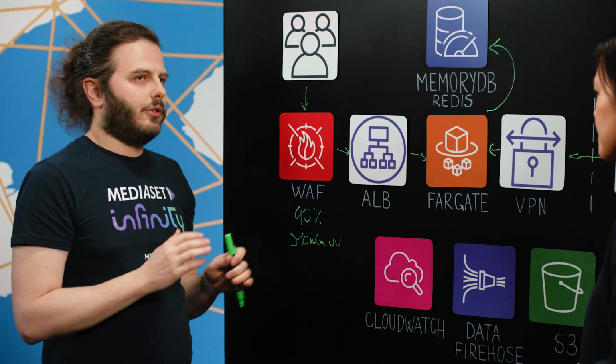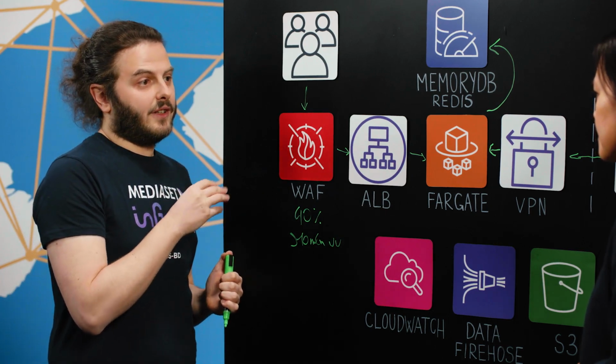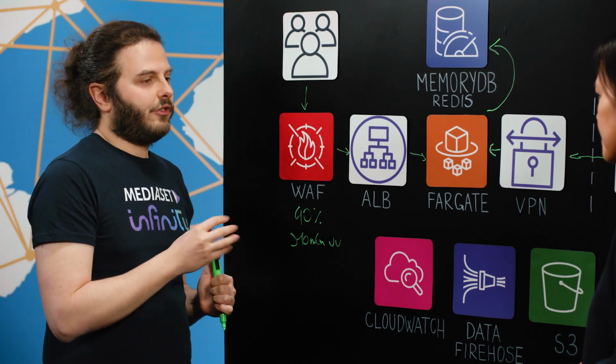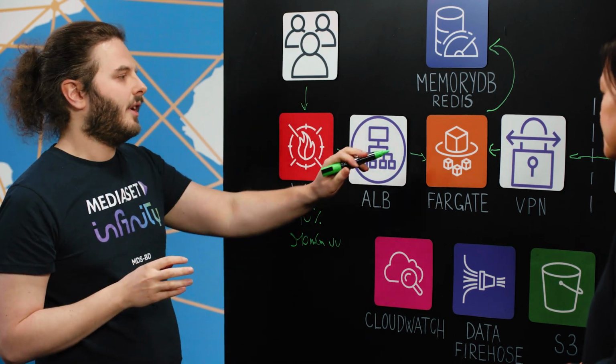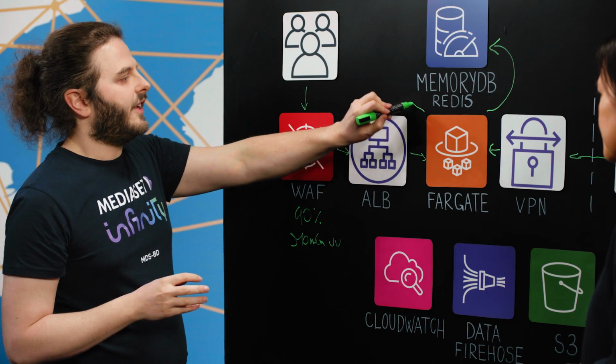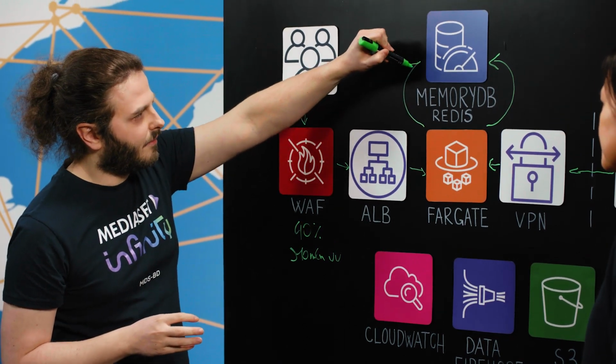Fargate is also used to validate that the user is authenticated correctly, and we perform a first check that the session has been opened before the user transmits his vote. If everything is okay, the vote is then transmitted to MemoryDB.